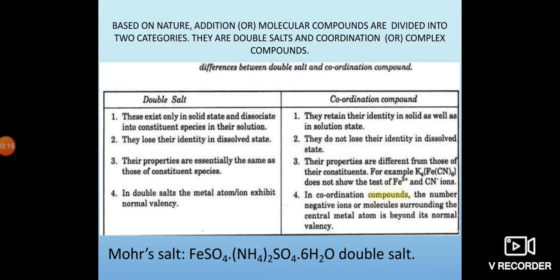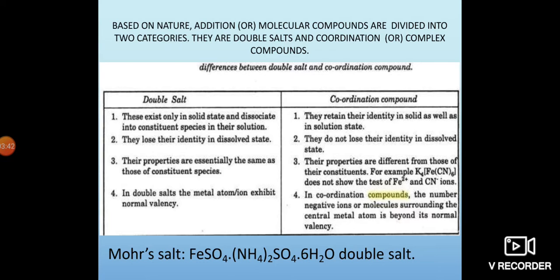So the double salts exist only in the solid state and dissociate into their constituent species in solution. When we dissolve them in a suitable solvent, the salt disappears and dissolves into its respective ions.